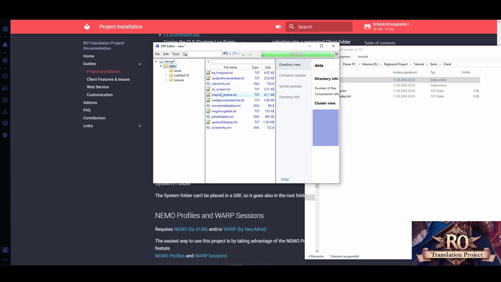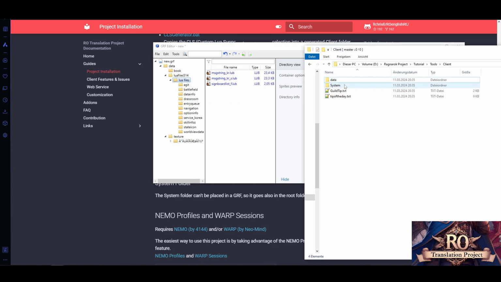Then every file which you need is in here. And the system folder, of course, doesn't fit into the grf. It will not be read because the client is not set up to read from the grf, sadly. That's why the Lua Converter is there, to make this a bit more protected. A bit, not much, but a bit.